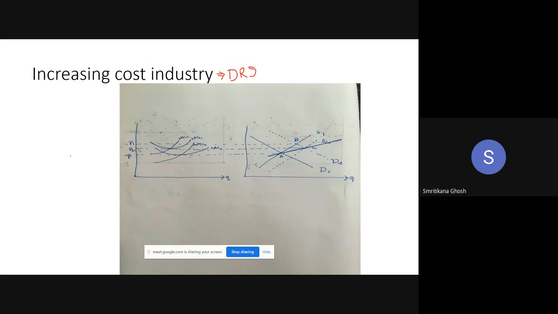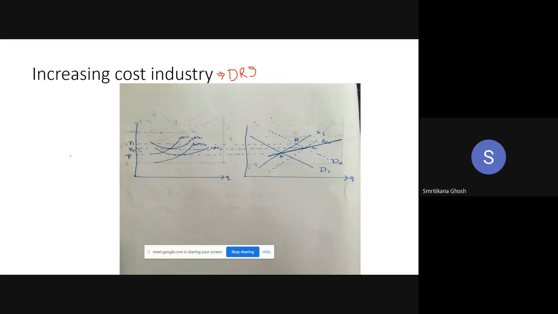If I say I am increasing labor and capital by 20%, then my total cost is increased by 20%. But my output is not increased by 20%, say it is increased by 10%. So the ratio, that is total cost by quantity, is increasing. No? The numerator is rising more than the denominator. So the ratio is rising. So the average cost is rising. And the same thing for marginal cost as well. So the set of average cost and marginal cost will shift upward for the increasing cost industry.